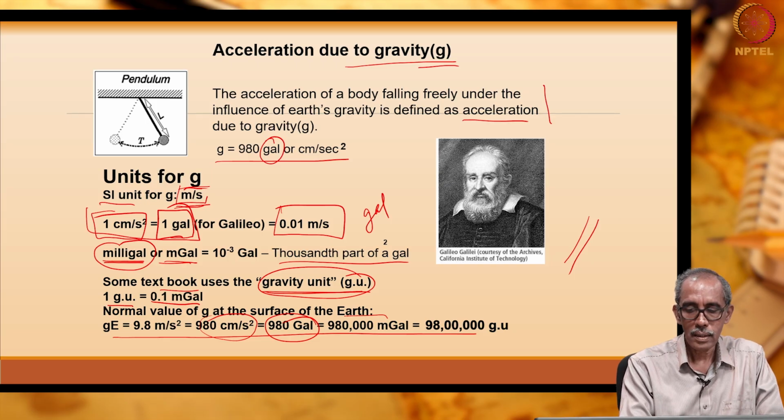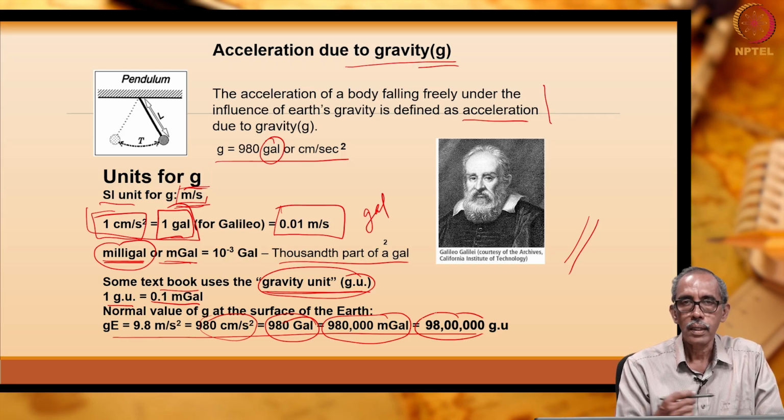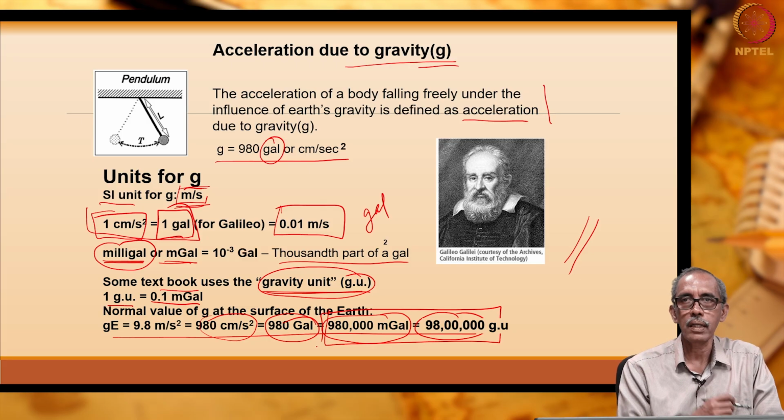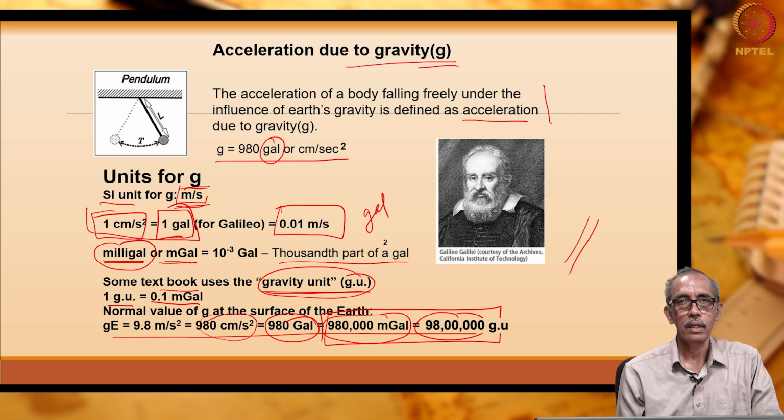Thousandth of that is 980,000 milligal, which is equivalent to 9,800 gravity units. Usually in gravity investigation we use either milligal or gravity unit. So, this is with regard to g, which is referred to as acceleration due to gravity, and the units we have seen are usually milligal or GU, the gravity unit.